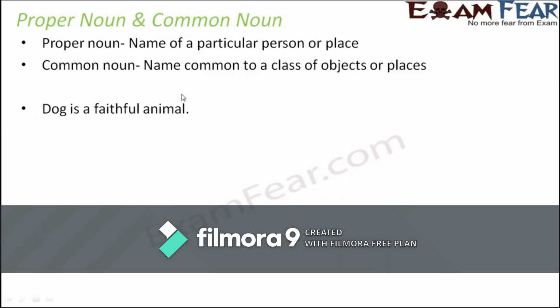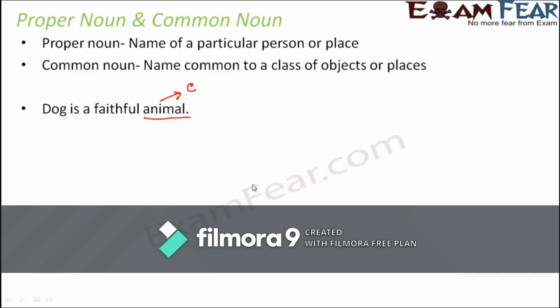So let us look at more examples, like: dog is a faithful animal. Now this is a very appropriate example because a lot of students get confused with the concept. If I ask you, what is animal? Let us first talk about animal to make it more interesting. As I have discussed before, animal represents a class of organisms, right? So cats, dogs, pigs, horses, everything falls under the category of animal. So animal represents a common class. So animal, of course, is a common noun.